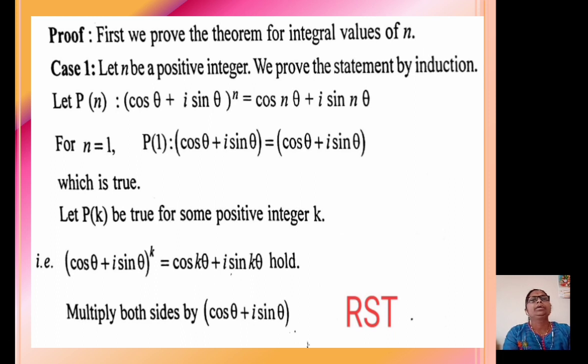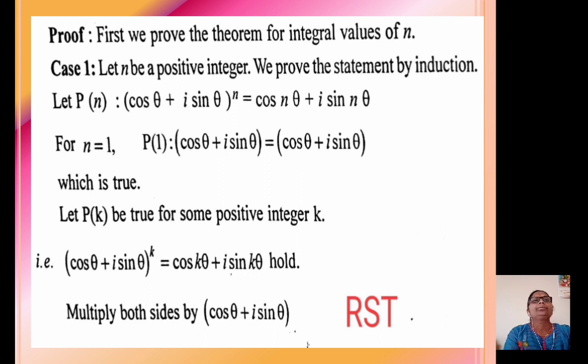So the statement of the theorem becomes P1. That is, P1 is (cos theta plus i sin theta) raised to 1, which means cos theta plus i sin theta, equal to cos of theta plus i sin theta, since n equals 1 on the RHS also. That means in this statement Pn, (cos theta plus i sin theta) raised to n equals cos of n theta plus i sin n theta, put n equal to 1, so that we get statement P1.